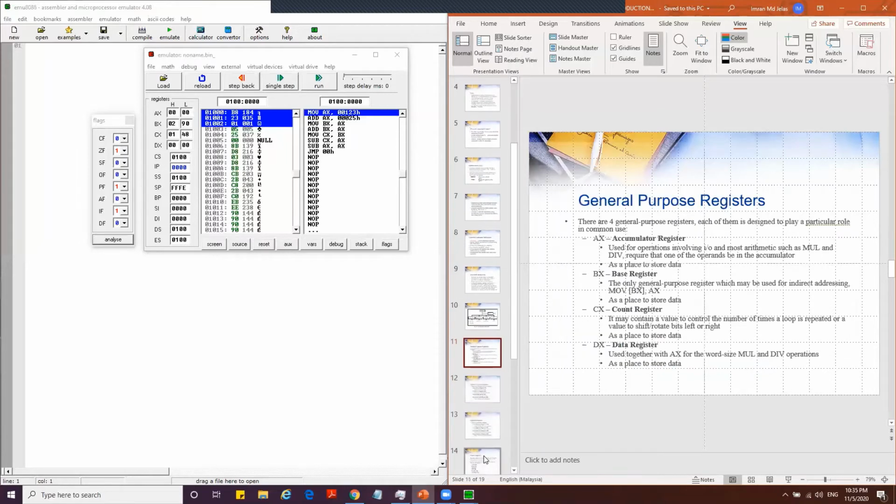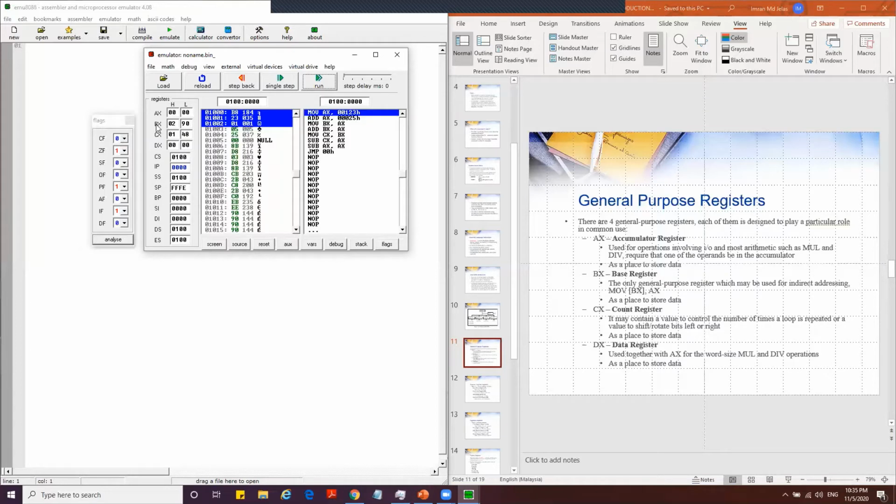Moving on. So what is AX? AX stands for accumulator, so accumulator register. It's mainly used for arithmetic. That means when you add something, usually you store it in AX. When you multiply or divide something, you must store it in AX. Only AX will be affected.